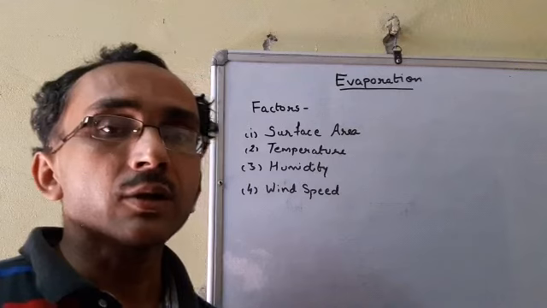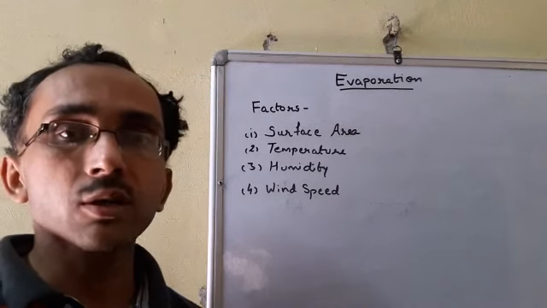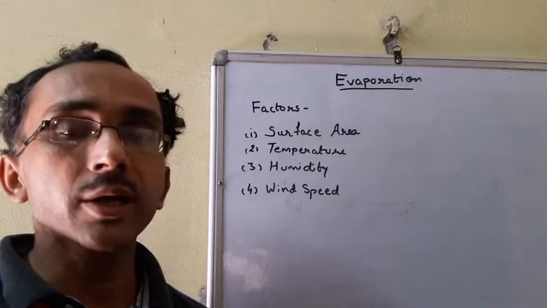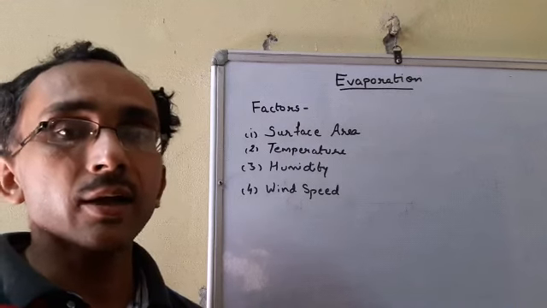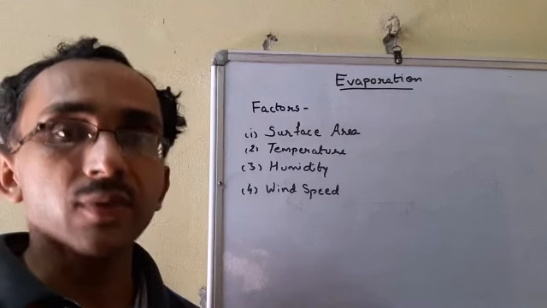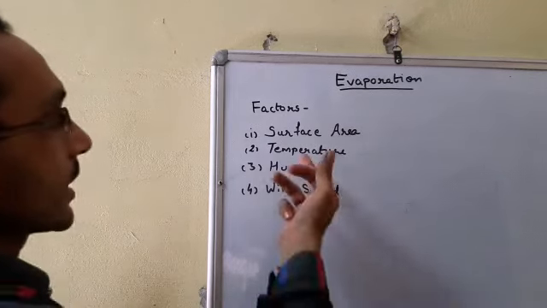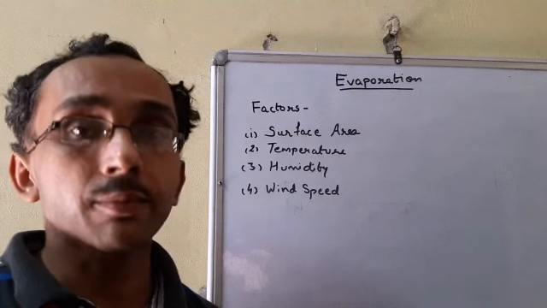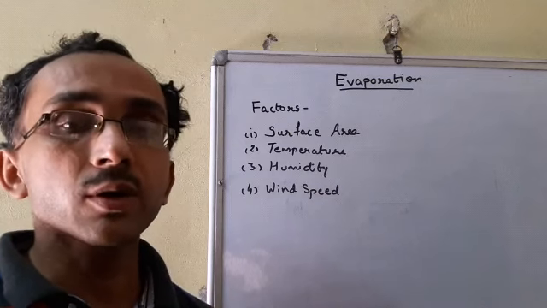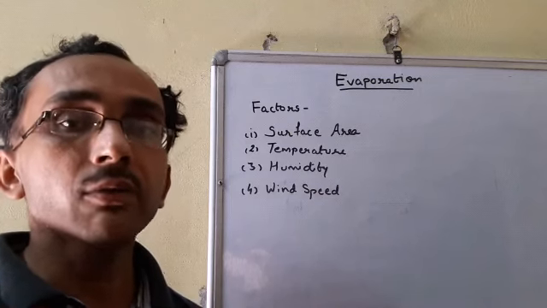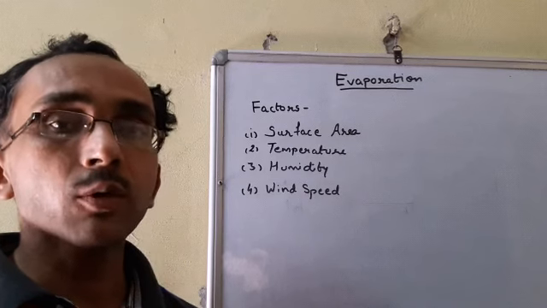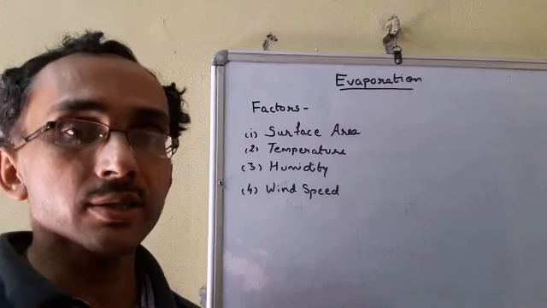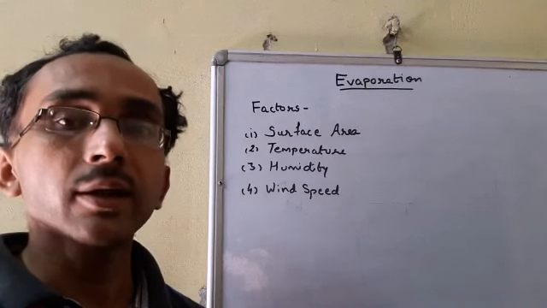Similarly, you have seen your mother, when she washes the clothes, she always spreads them on the rope. On spreading, the surface area increases and evaporation, that is cooling, takes place faster. Understood? Next is temperature. You have heard that during summers the lakes and ponds dry up. Why is it so? Because due to high temperature, the rate of evaporation increases and more water converts into vapor. Understood? That means during summers, the clothes get dried faster due to high temperature.